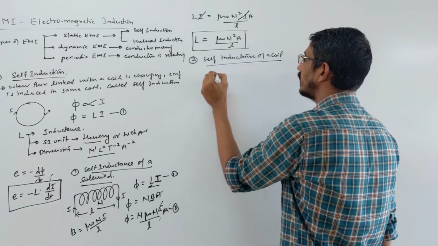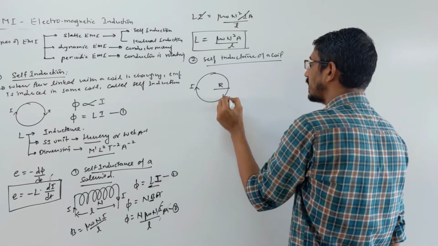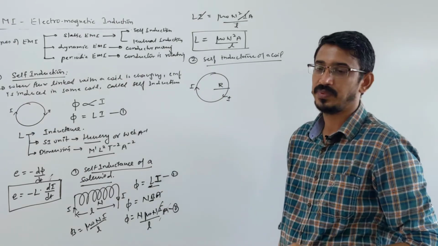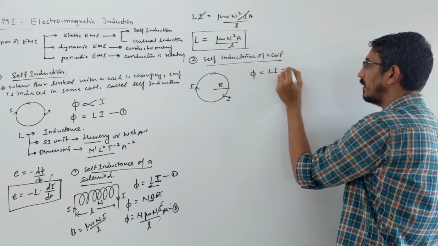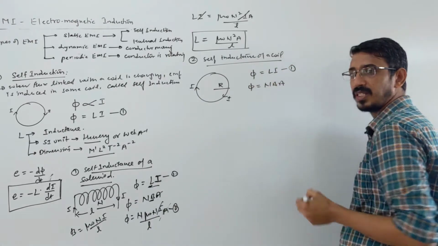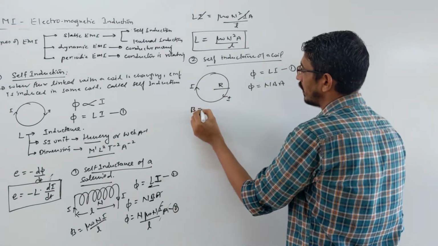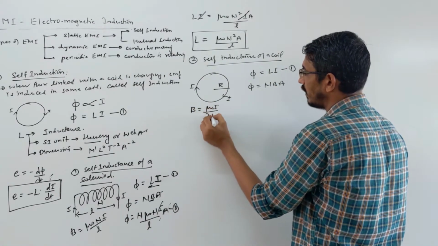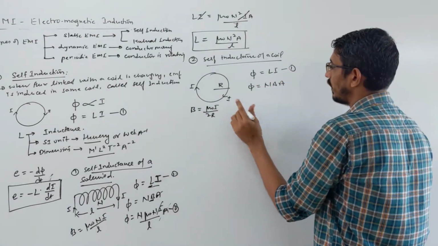You have a coil of radius r and some current I. What is the self-inductance of this coil? Same procedure you have to follow. One equation is flux equals Li. Then flux you can also write as NBA, the maximum flux. Then the magnetic field due to a circular coil is mu naught I upon 2r, remember? Let's put all these values and equate these two.